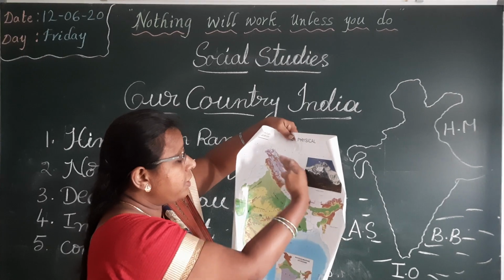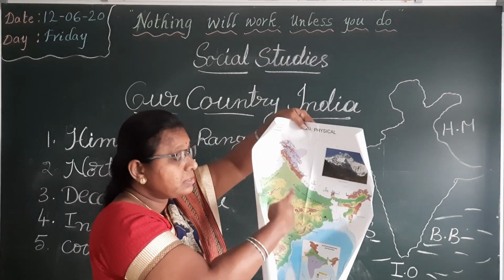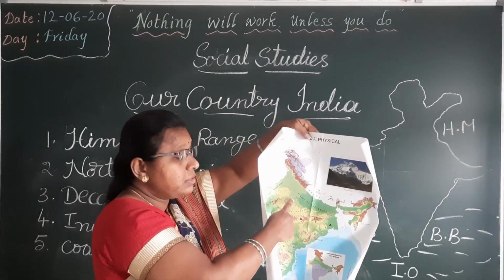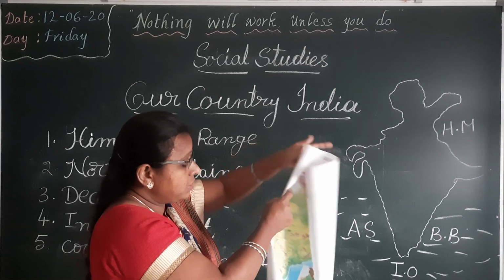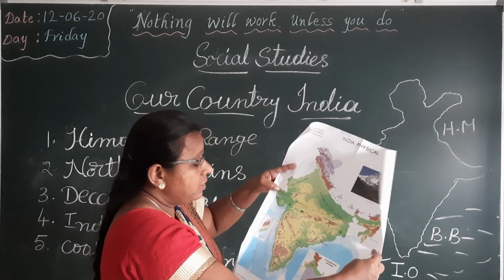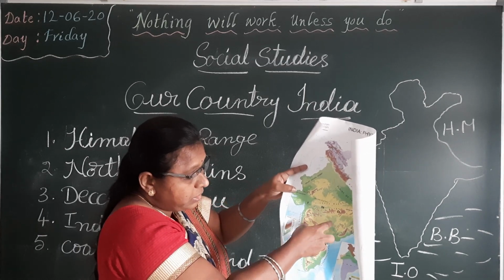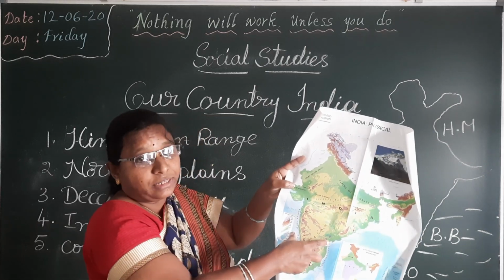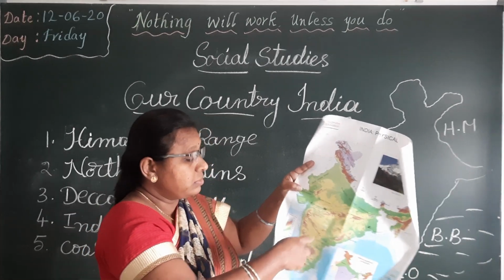Below the Himalayan range, we can see northern plains. Why? Because these are northern side of India. That's why these are called northern plains. And we go to center. In between the center of India, it is Deccan Plateau. Here we can see Deccan Plateau.